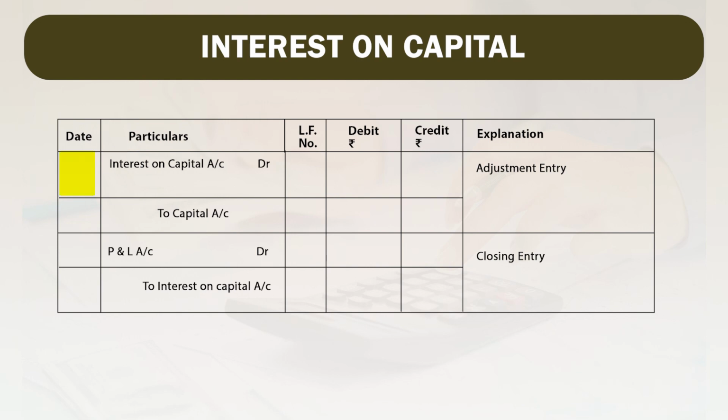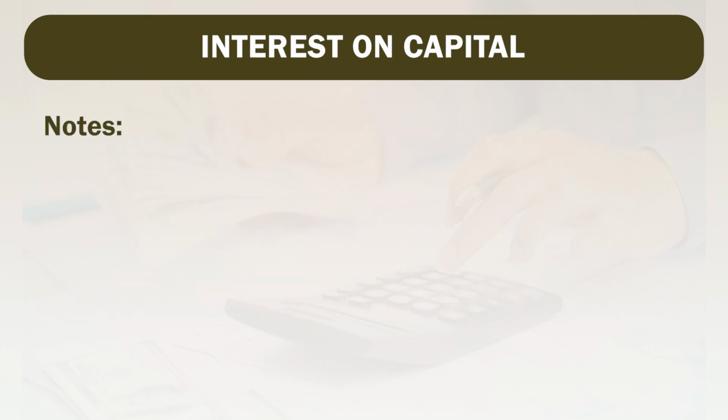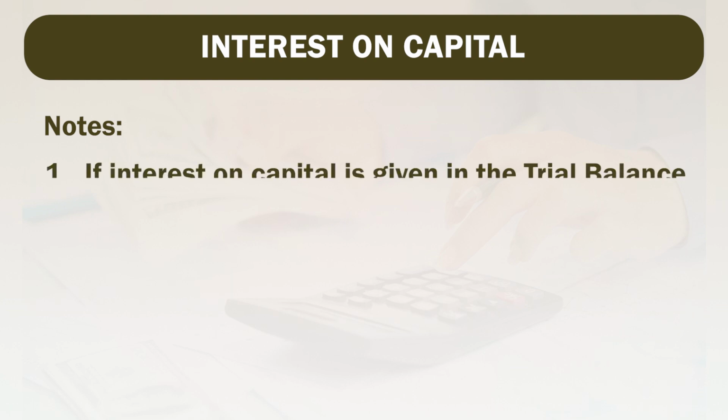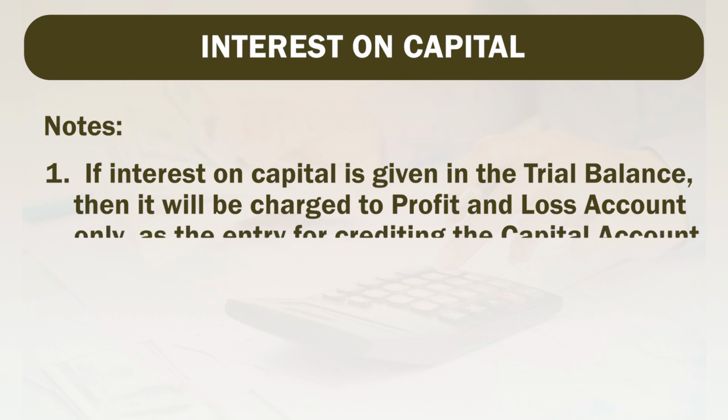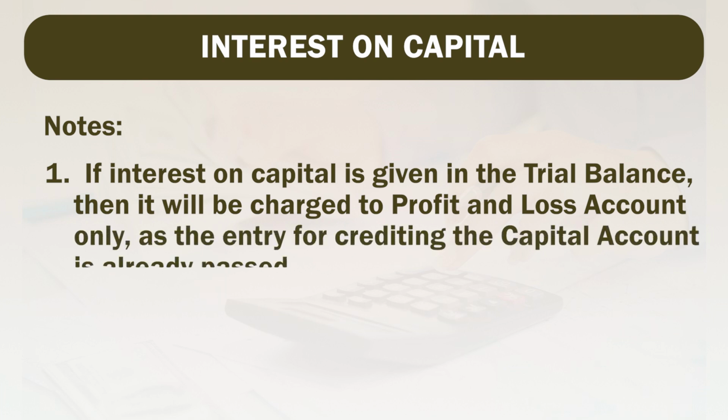So, here interest on capital account will be debited as an adjustment entry and capital account will be credited. Then, friends, it is an expense and we have to close this account, so a closing entry is to be passed. Profit and loss account will be debited and interest on capital account will be credited. Friends, see the notes over here. If interest on capital is given in the trial balance, then it will be charged to profit and loss account only, as the entry for crediting the capital account is already passed.